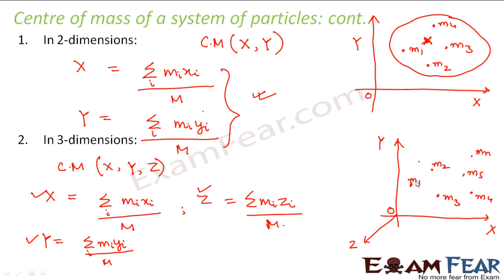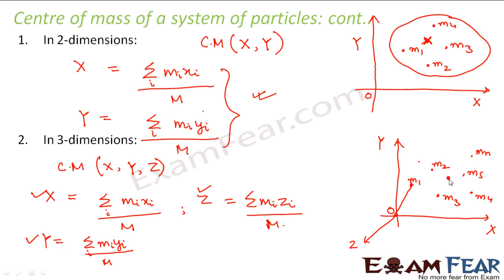These are the different particles. The position vector of m1 will be some r1, which will be equal to x1 i cap plus y1 j cap plus z1 k cap. That is how I define the position vector of each of these masses.